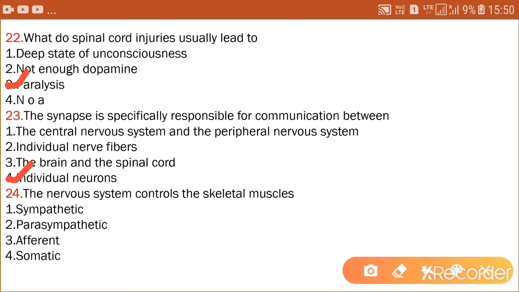Which nervous system controls the skeletal muscles? First one, sympathetic nervous system. Second one, parasympathetic nervous system. Third one, afferent nervous system. And fourth one, somatic nervous system. The somatic nervous system controls the skeletal muscle. So the correct answer is option 4, somatic nervous system.